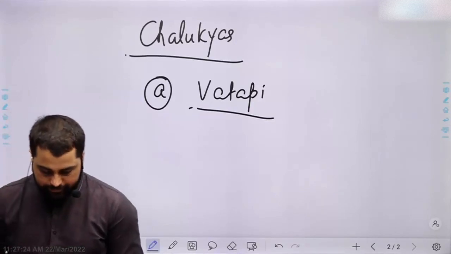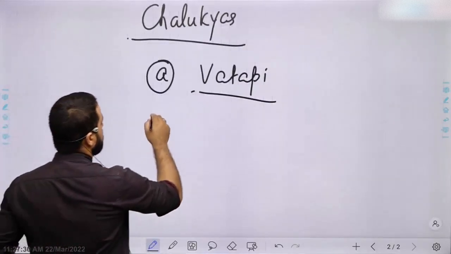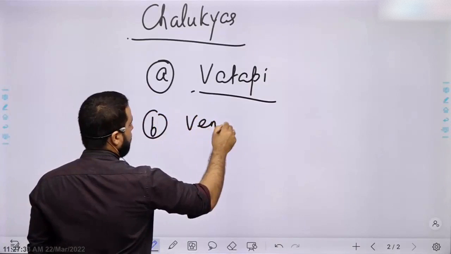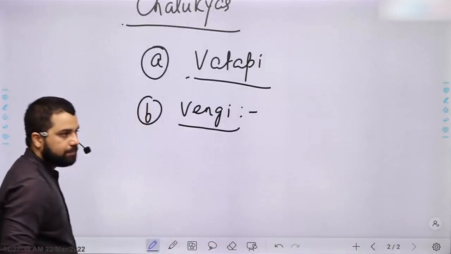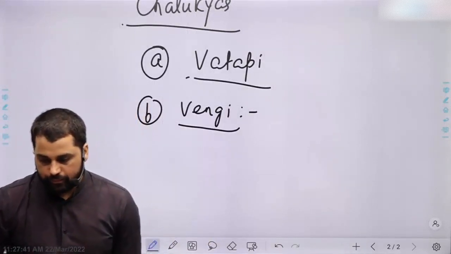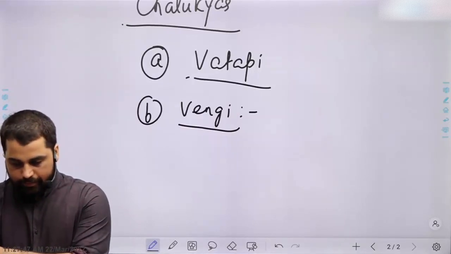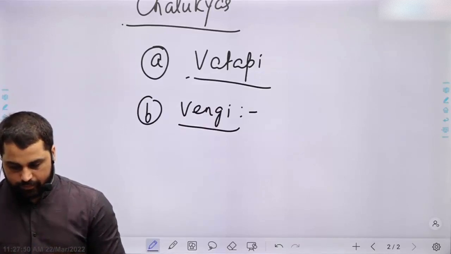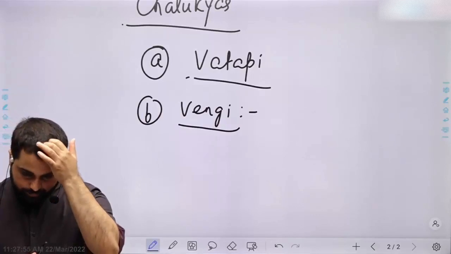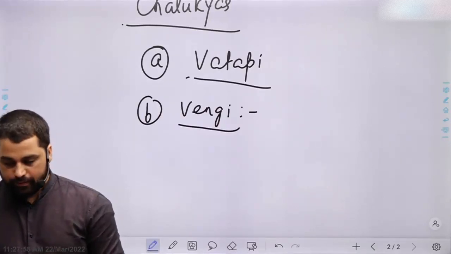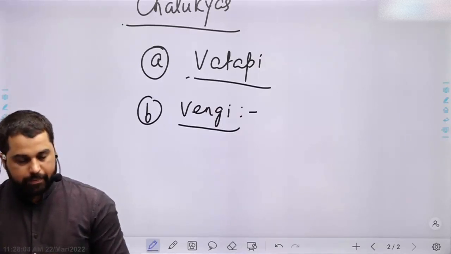Chalukyas of Vengi, or Eastern Chalukyas, as they are often called. Vengi is a city in Tamil Nadu. This became their later capital. In this, write one line: they are also called Eastern Chalukyas, with their capital at Vengi.